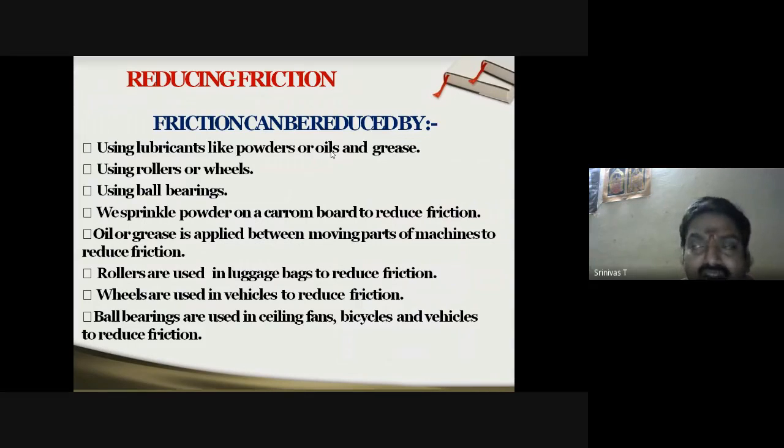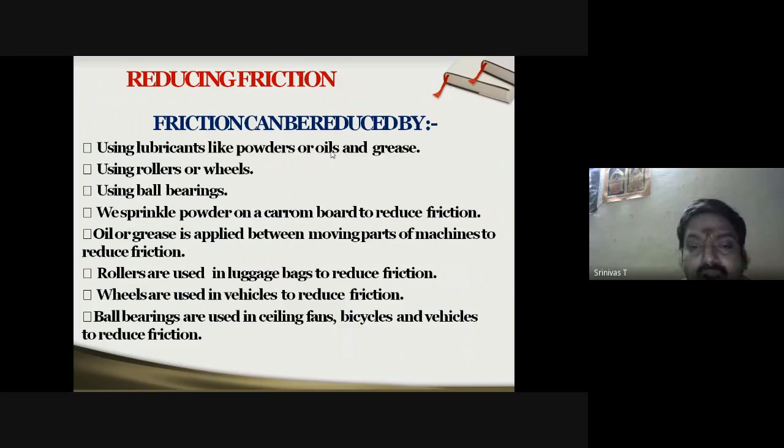Using lubricants is the first thing we have to employ. If you use lubricants, friction will be reduced, and as a result your operation will be smooth. Using rollers or wheels again reduces friction, which is why on a cricket ground you can easily see rollers. Ball bearings also reduce friction, whether in domestic appliances like fans or any other electric appliance. For smooth operation, we need ball bearings.